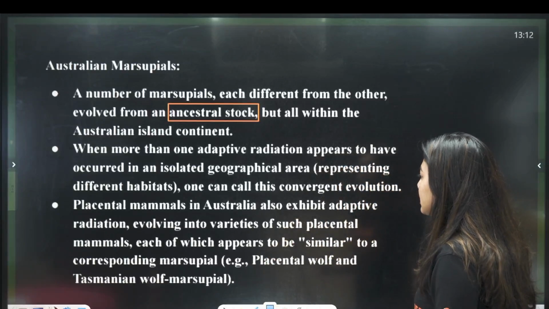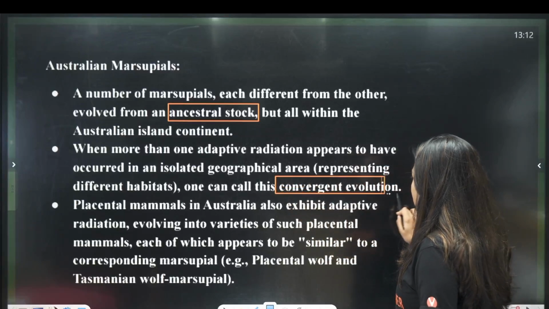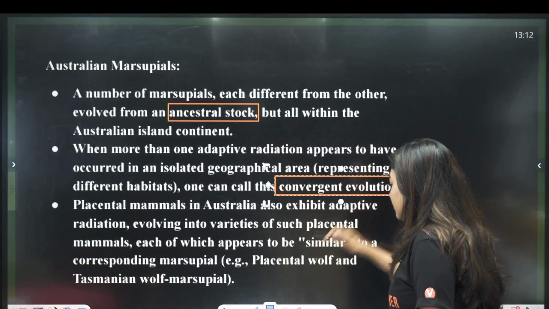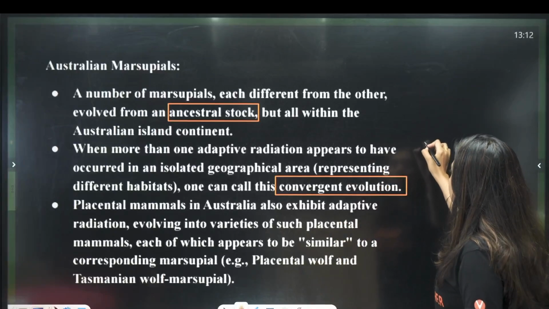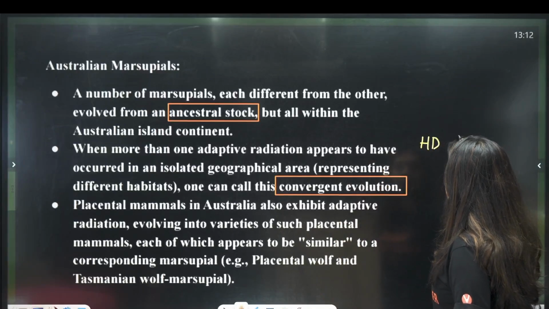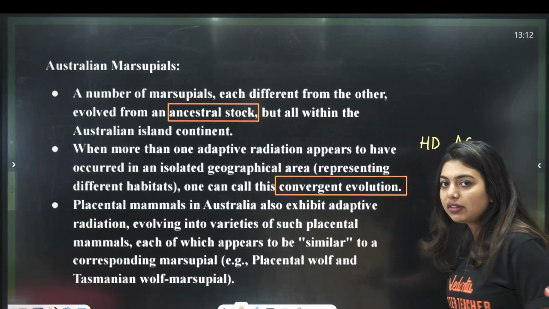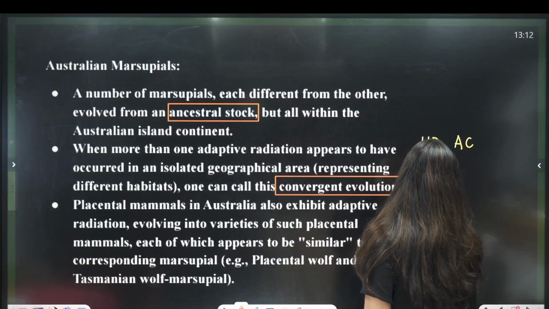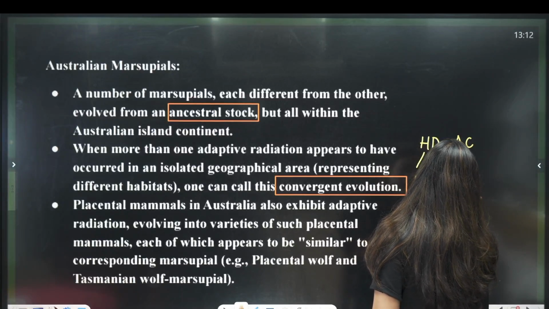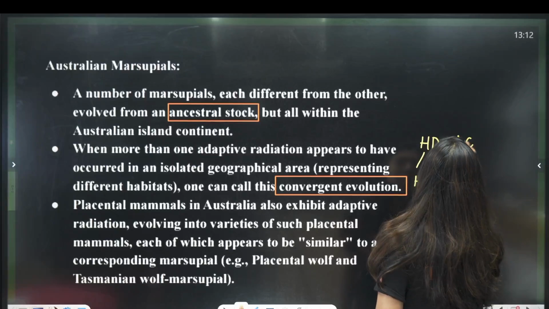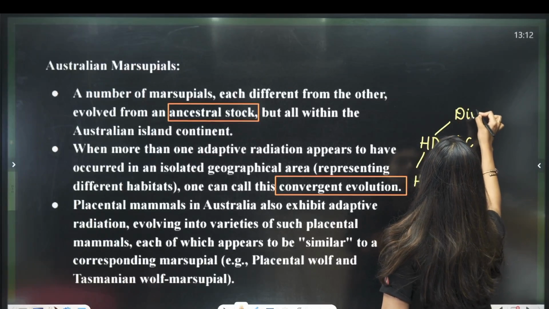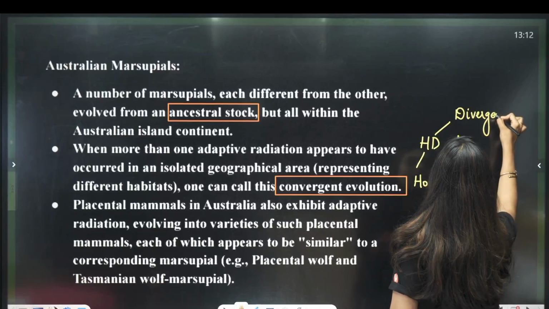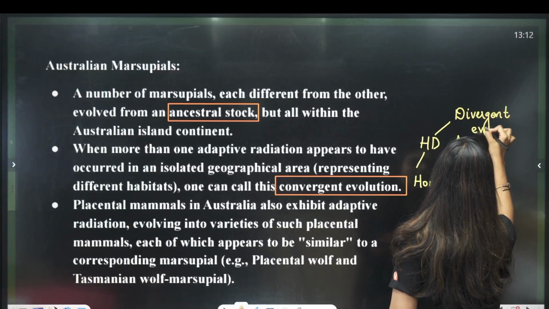One can call this convergent evolution. So students, there is divergent evolution and convergent evolution. Remember this HDAC. Okay, HDTV will be in an AC room like a theater. H stands for homologous. D stands for divergent evolution.